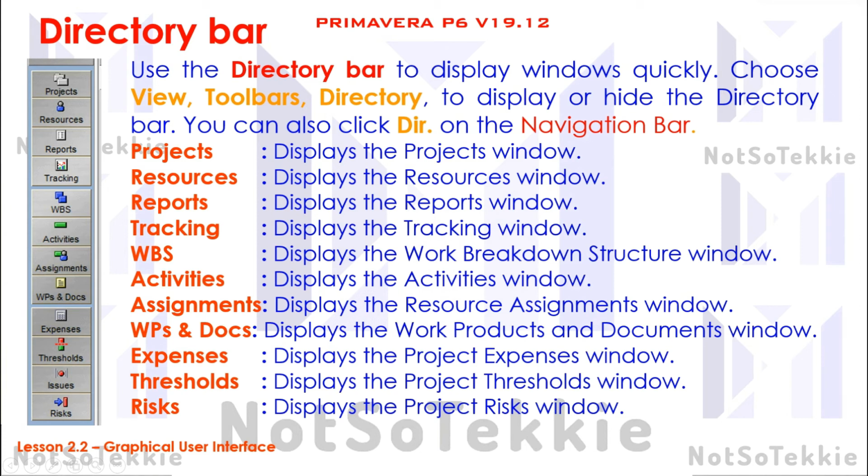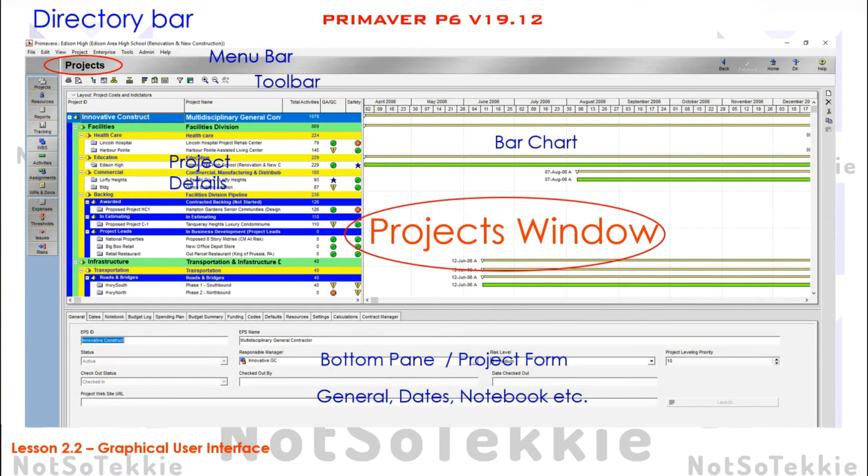If you select one of these, a different window will appear with corresponding different forms below. For example, if you choose projects, the projects window will appear and the project form will appear below.